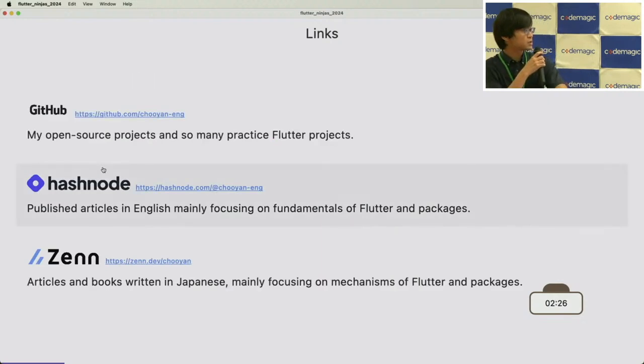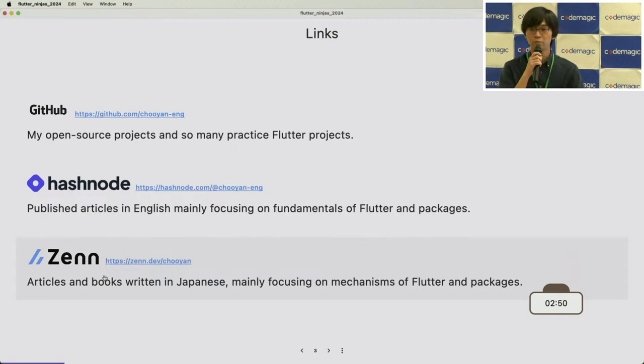Here are some links of mine, and GitHub here, and I have Hashnode pages here. Unfortunately, I have only published 1 or 2 articles yet, but I'm trying to add more, mainly about the Flutter framework and some packages, and how they work. And here is a Japanese platform for tech articles.